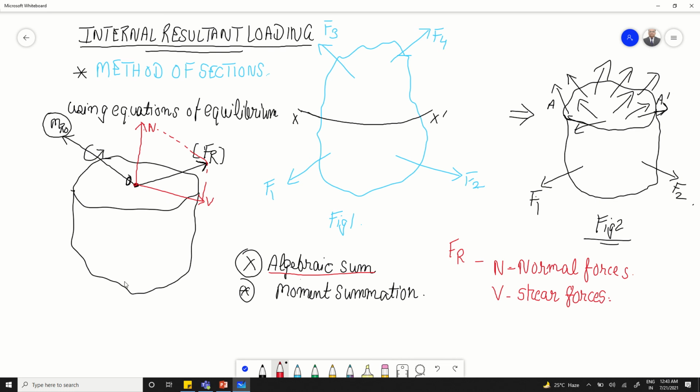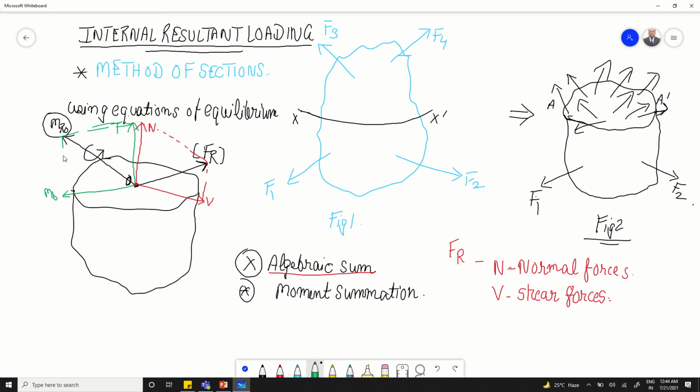Now, in a similar manner, let us use a green pen. This Mr0 can also be divided into two components. One component, perpendicular to this exposed area, let us denote by capital T, and another component, parallel to this area, we call MB.